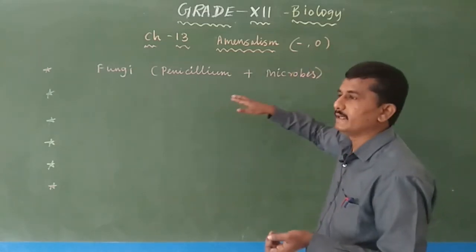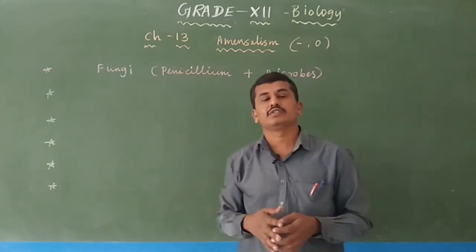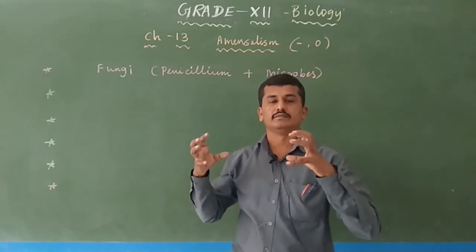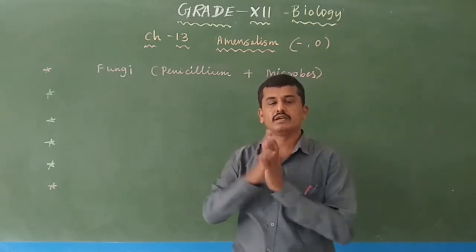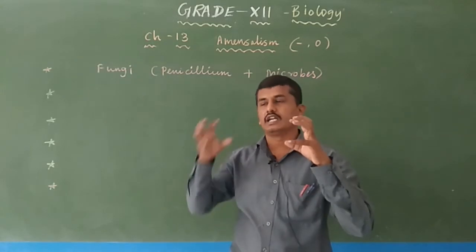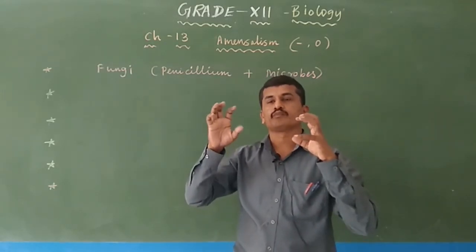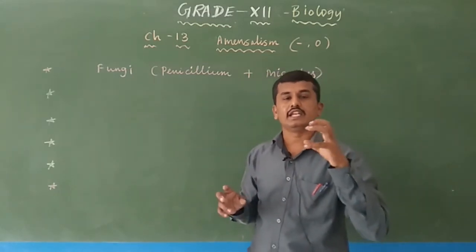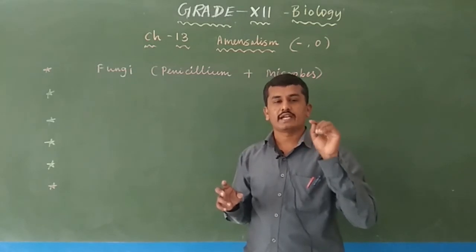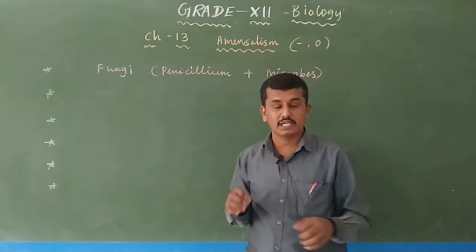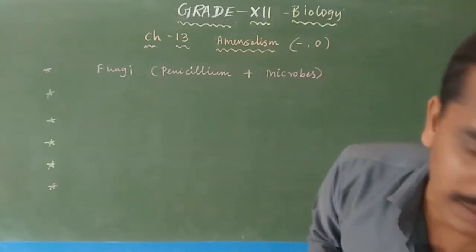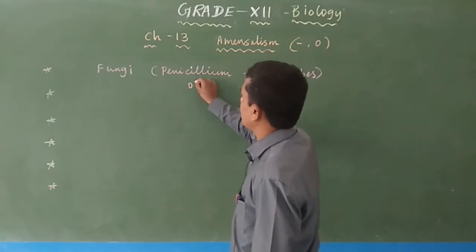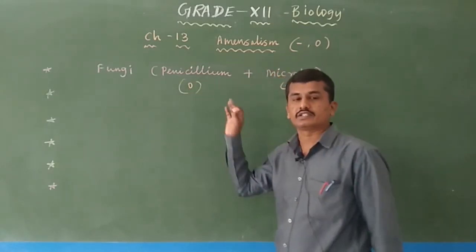But other microbes get affected by the penicillin. So in the interaction between bacteria and Penicillium, the bacteria get a negative interaction, and the Penicillium fungus gets a neutral interaction for the production of penicillin.